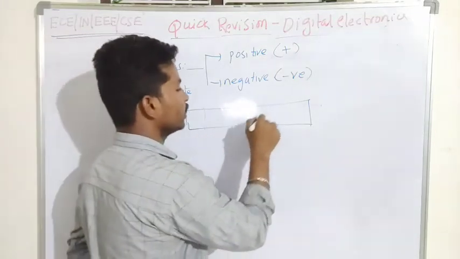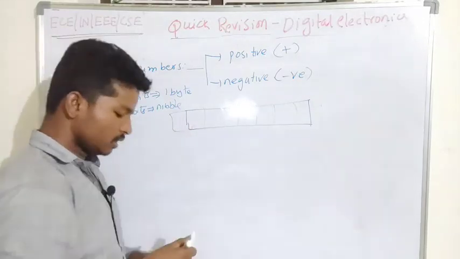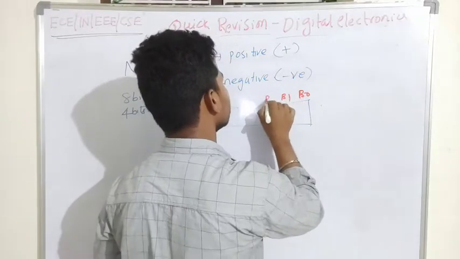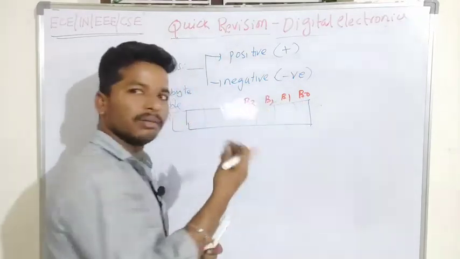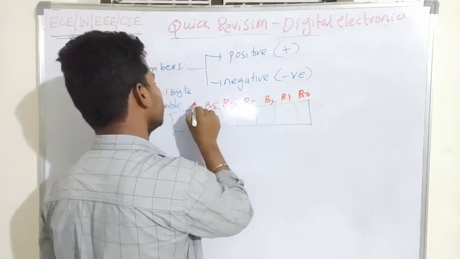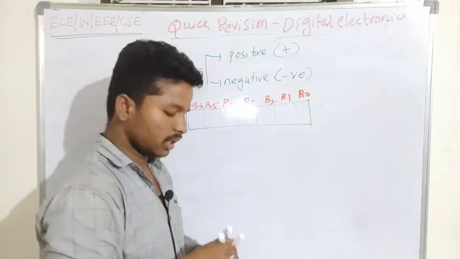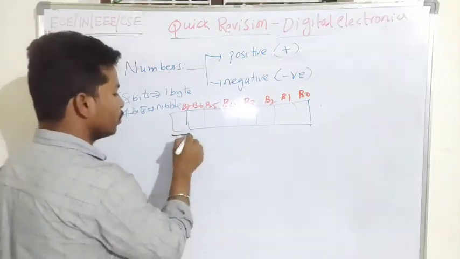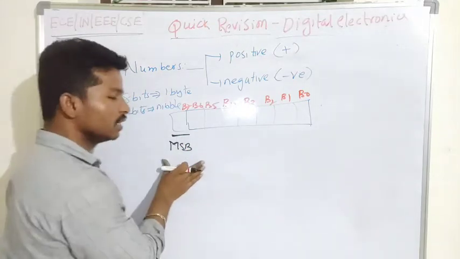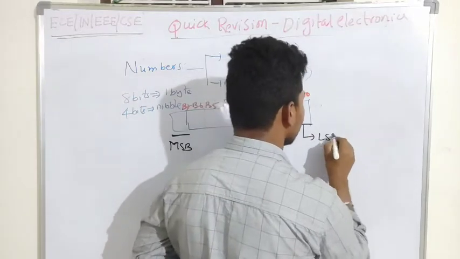So I will take 1, 2, 3, 4, 5, 6, 7, 8, and represent these bits as B0, B1, B2, B3, B4, B5, B6, B7. From 0 to 7 makes 8 bits. This leftmost box is called the MSB, and in the digital binary number system this starting box is called the LSB.